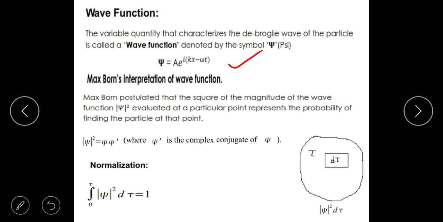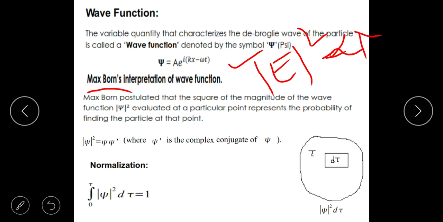So after a lot of thought, a person named Max Born extrapolated some quantities which occur in the electromagnetic theory. In fact, he was looking into the electromagnetic wave, which is represented by E is equal to E naught sin omega t, or E is equal to E naught into e to the power of i omega t and all. There is a quantity which is analogous to this. If you square that, that will be approximately proportional to the number of photons.